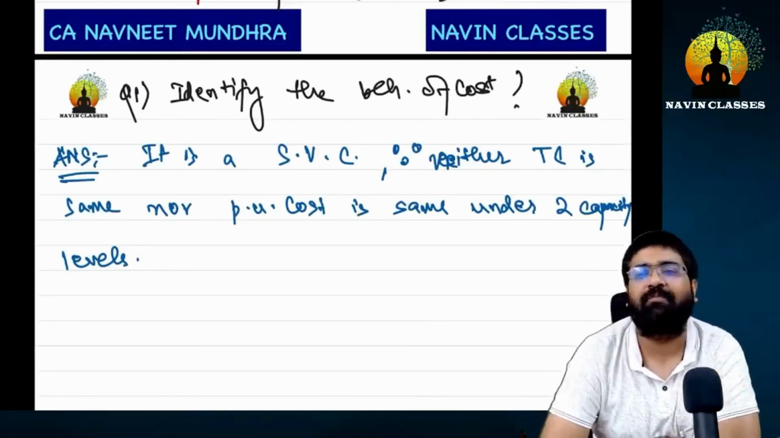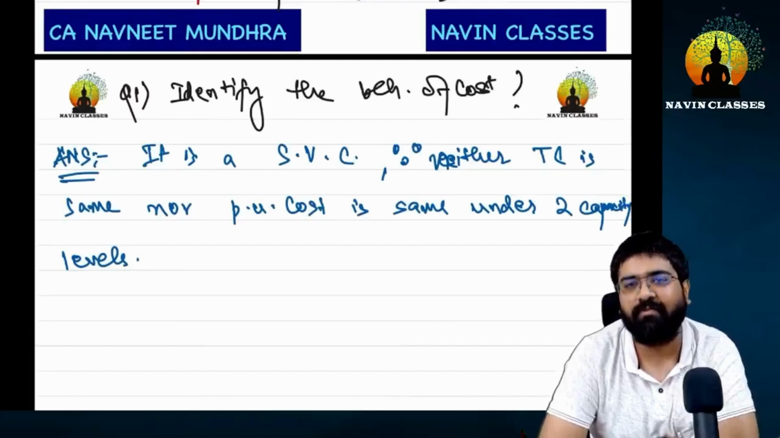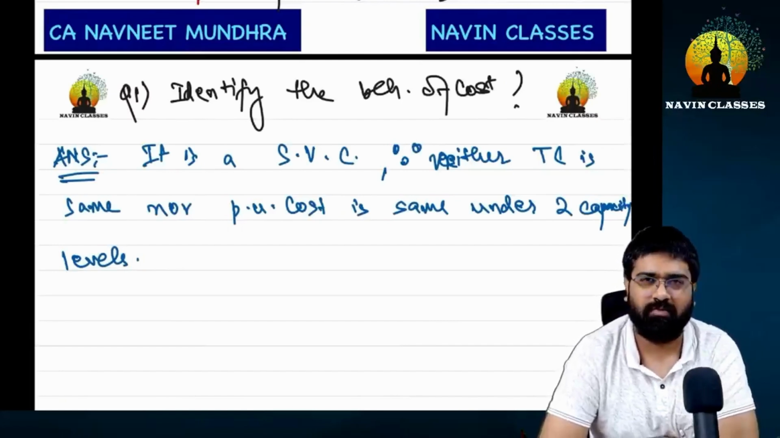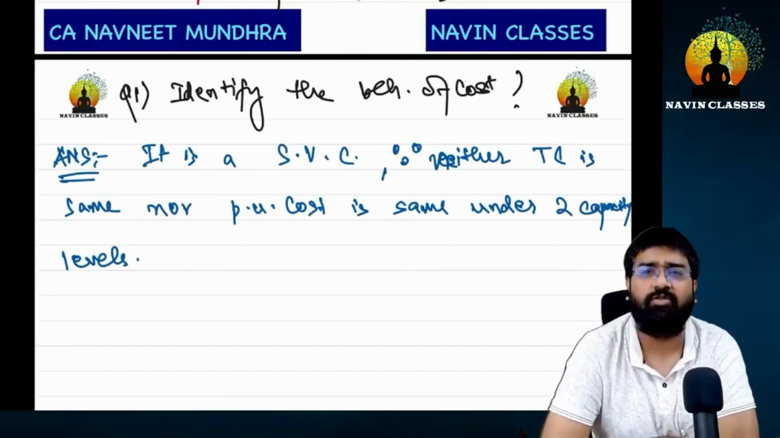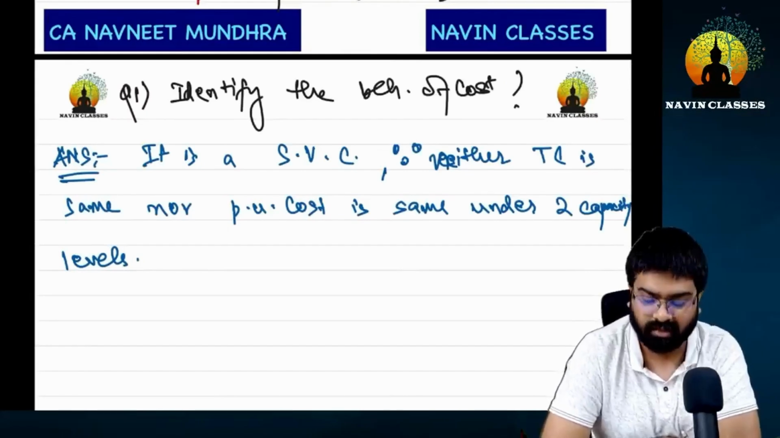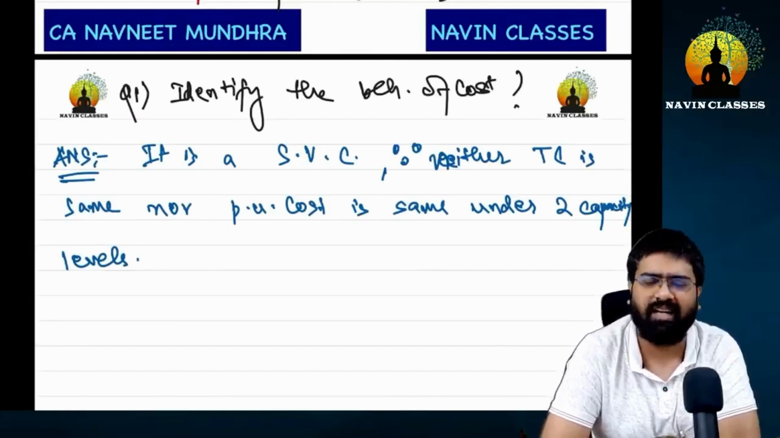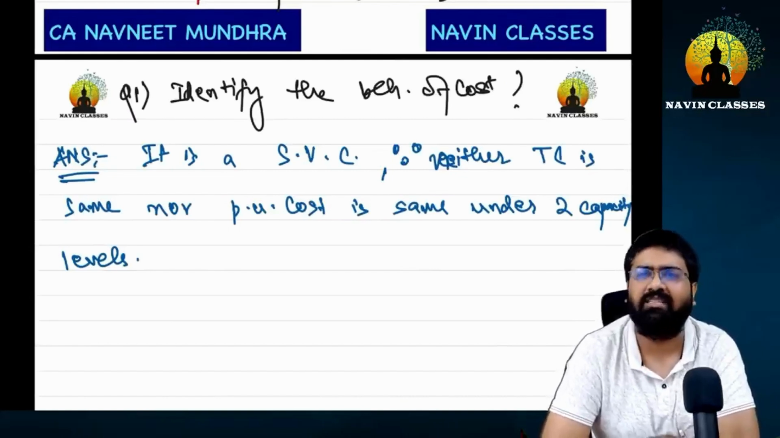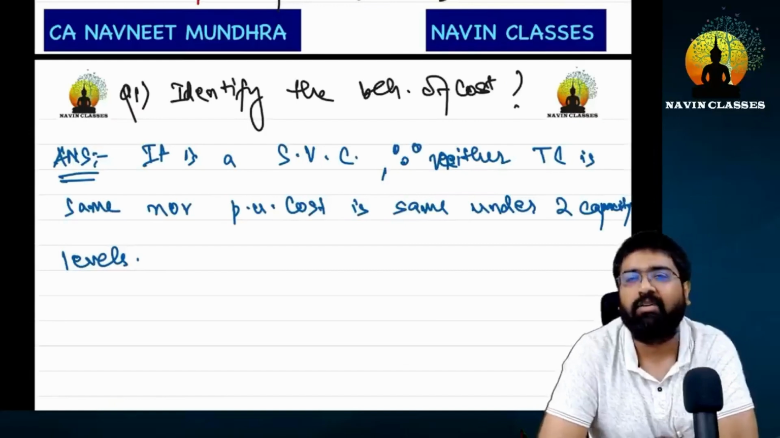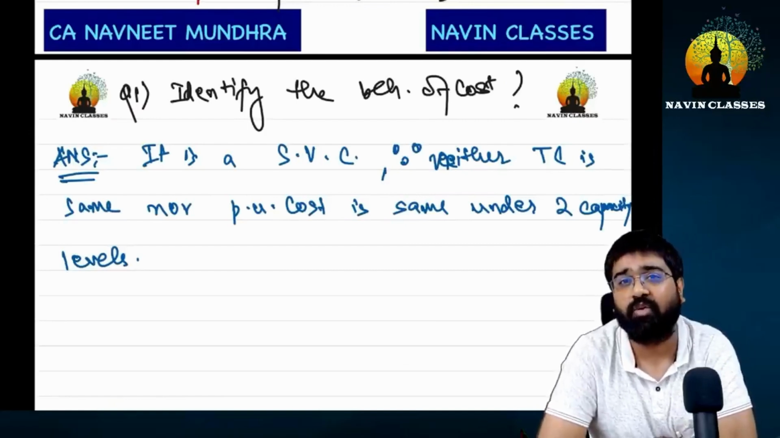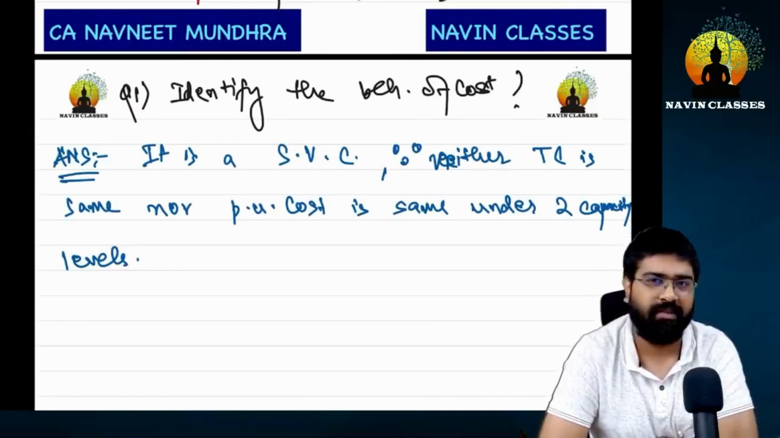Once the behavior is known, you know what you can do now? Besides these two, take any set of units, be it any. For example, if I tell any unit besides 10,000 and 20,000, like 15,000, 18,000, 25,000, 30,000, 50,000, in that case you can calculate total cost. It is only possible once you have identified their behavior.